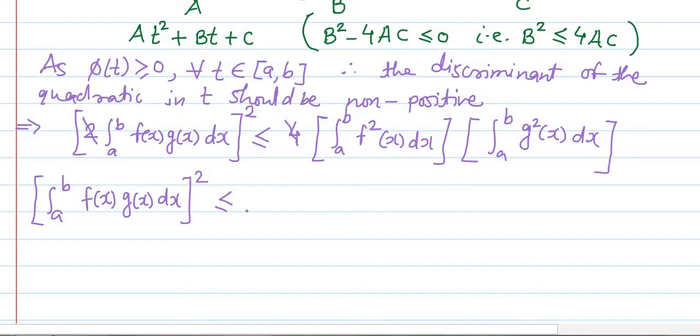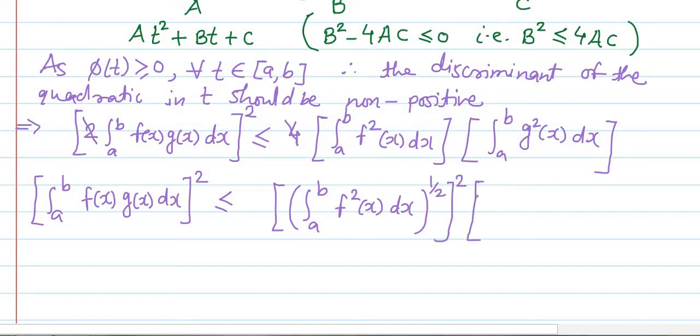The right hand side can be written as integration a to b f square x dx to the power 1 by 2, a square root, and then squared.